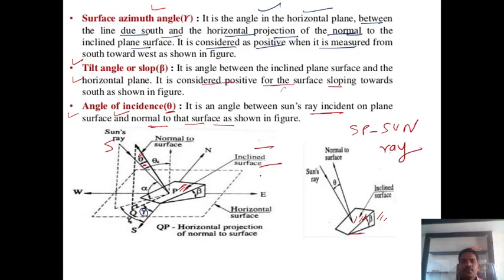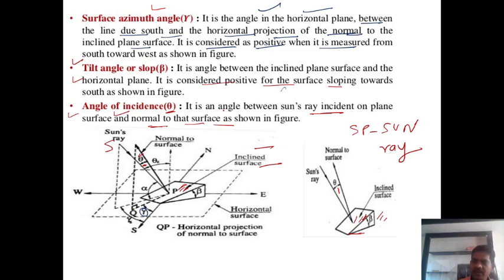Okay guys, in this position also you observe the angle of incidence. It is the angle between the sun rays incident on a plane surface and the normal to that surface, that is called the angle of incidence.